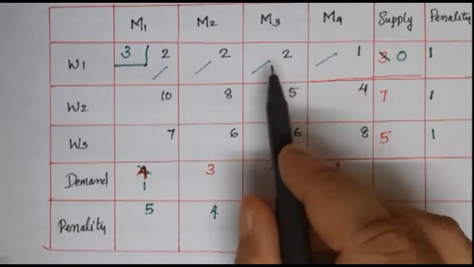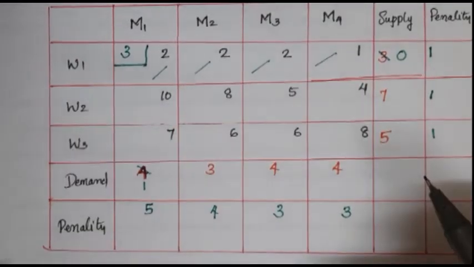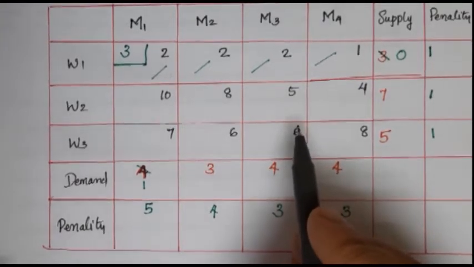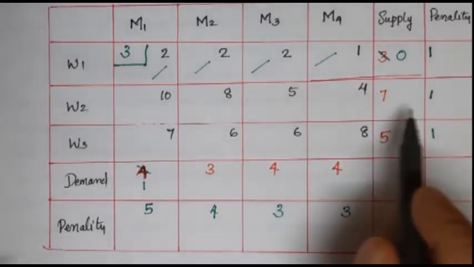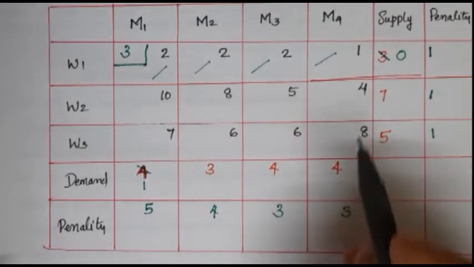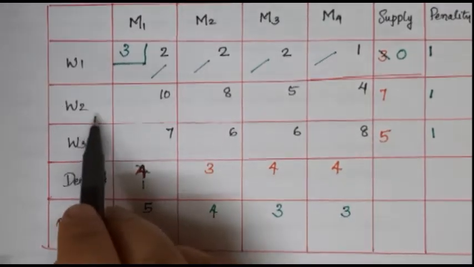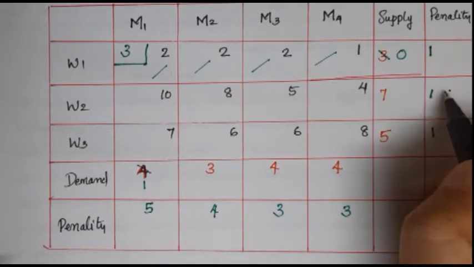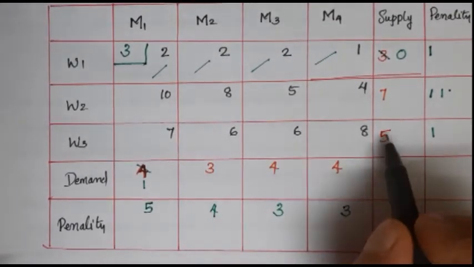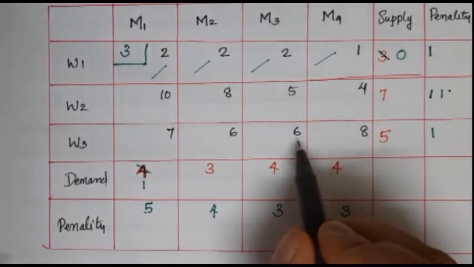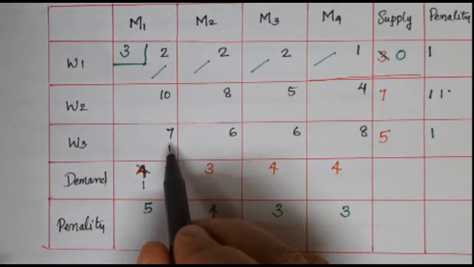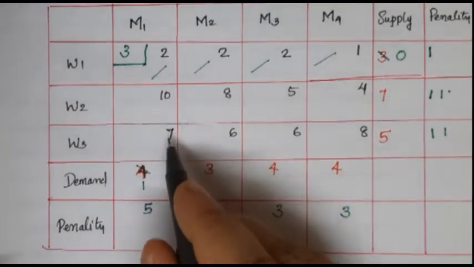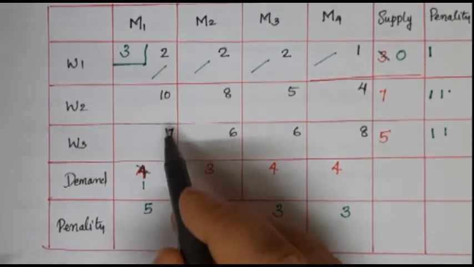Here the row with the source W1. Now continue the process with the remaining cells. Again we need to find the penalties of each row and the penalties of each column. Consider the second row. Here the penalties will be the same, and also here the smallest element value is 6 and the next smallest value is 7, so the difference is 1. Again here consider the M1 row, M1 column.